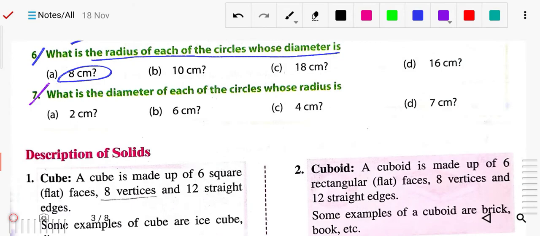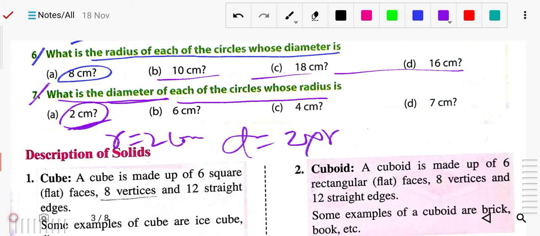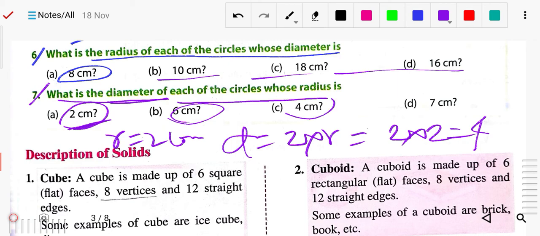Now number 7, similarly you have to do like this for all. What is the diameter of each of the circles whose radius is given? So radius is given 2 centimeter. What will be the diameter? So 2 times of it you can do. We know that this radius is given 2 centimeter. Diameter equals 2 into radius. 2 into radius means 2 into 2, 4. 6 into 2, 12. Okay, so you have to write the formula and put the value and you can get the answer. Likewise you can solve this exercise.